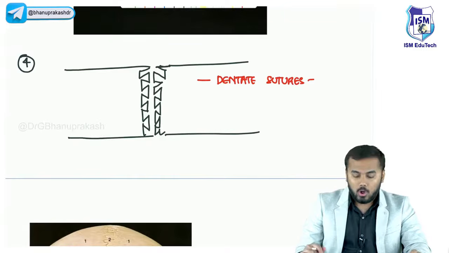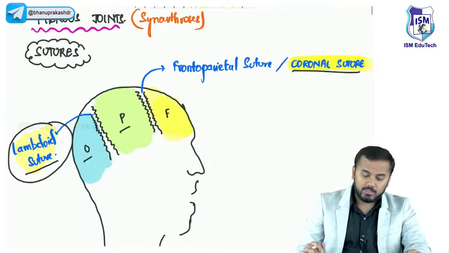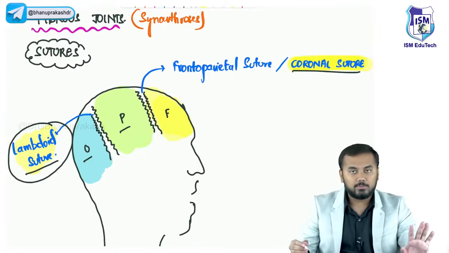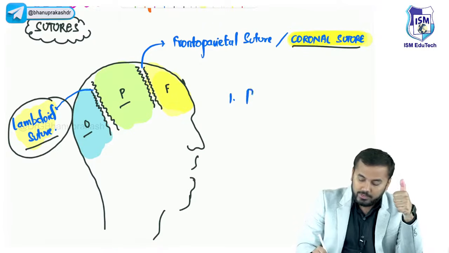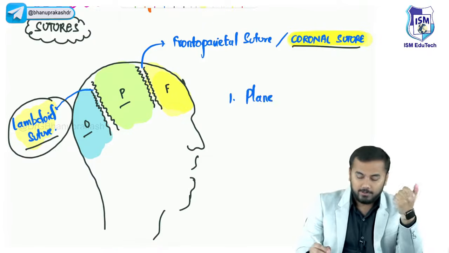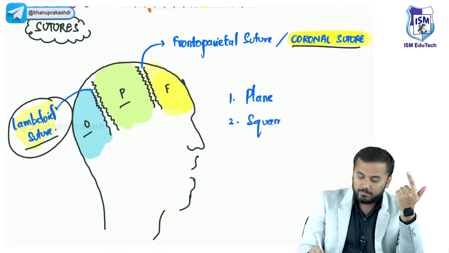So overall guys, within the fibrous joints, we discussed sutures. What are the different types of sutures we discussed? First suture we discussed is called a plain suture. Second suture we discussed is squamous suture.